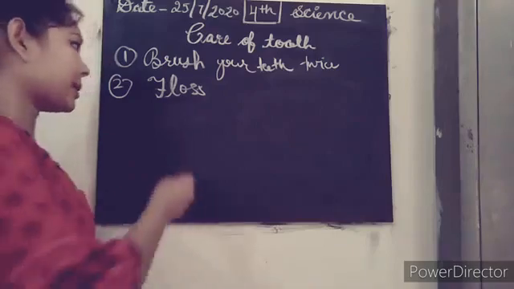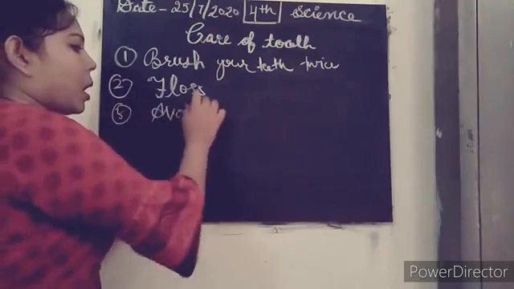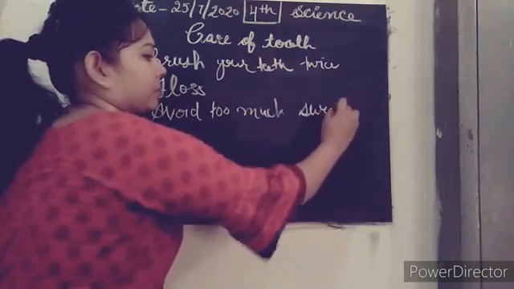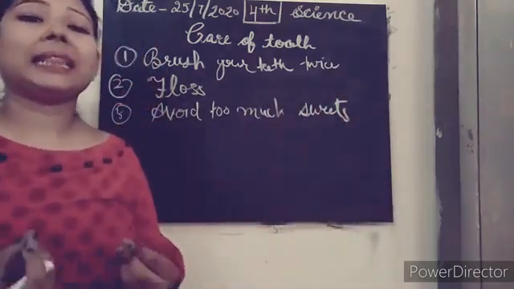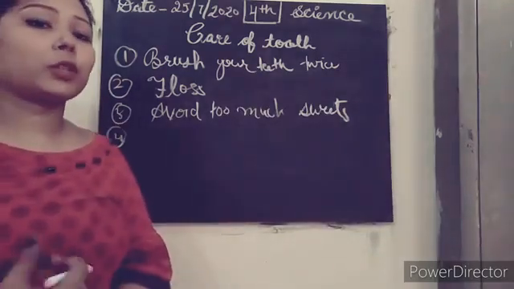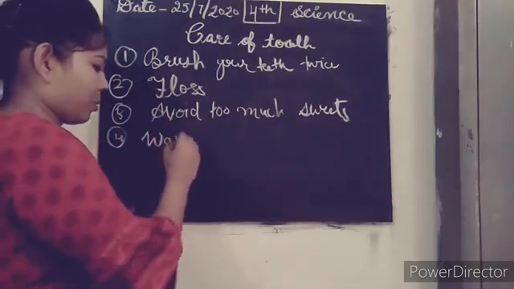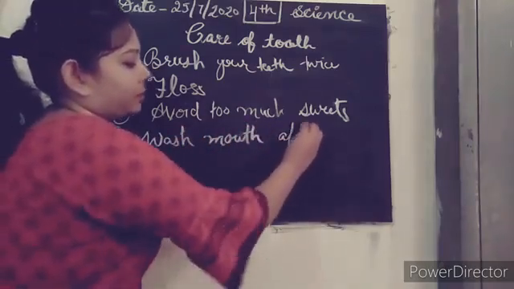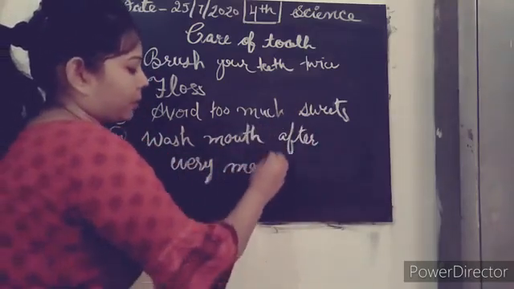Okay, and next, avoid too much sweets. By avoiding too much sweets, we can have healthy teeth. Okay, so the fourth one which you need to keep in your mind is wash your mouth after every meal.